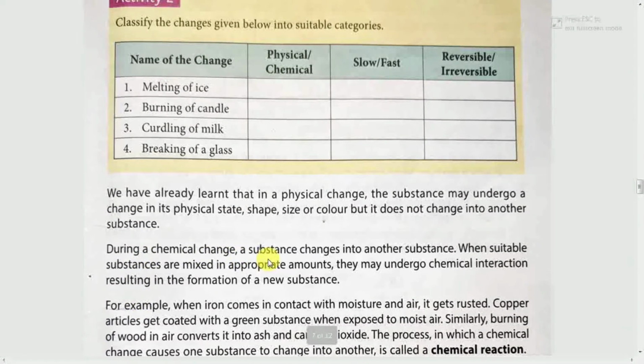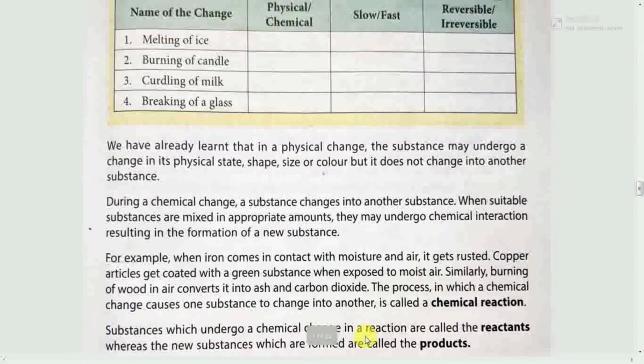During a chemical change, a substance changes into another substance when suitable substances are mixed in appropriate amounts. They may undergo chemical interaction resulting in the formation of a new substance. For example, when iron comes in contact with moisture and air, it gets rusted. Copper articles get coated with a green substance when exposed to moist air. Similarly, burning of wood in air converts it into ash and carbon dioxide.